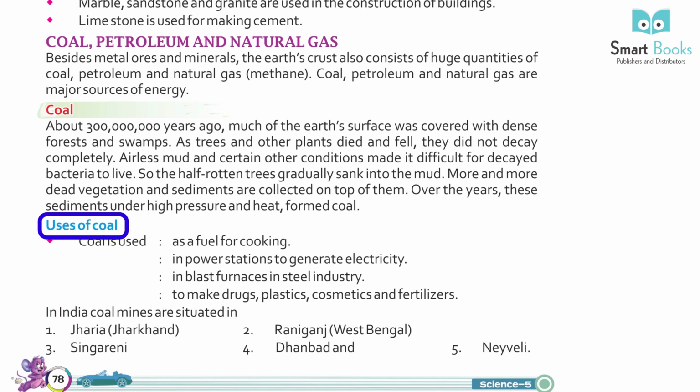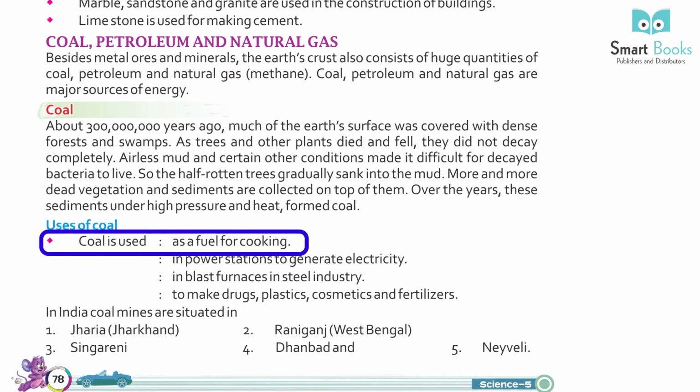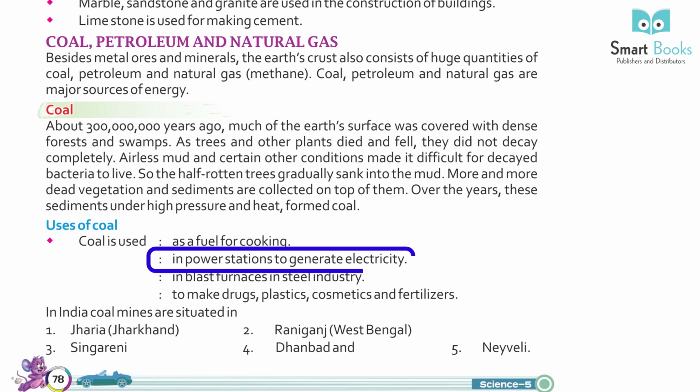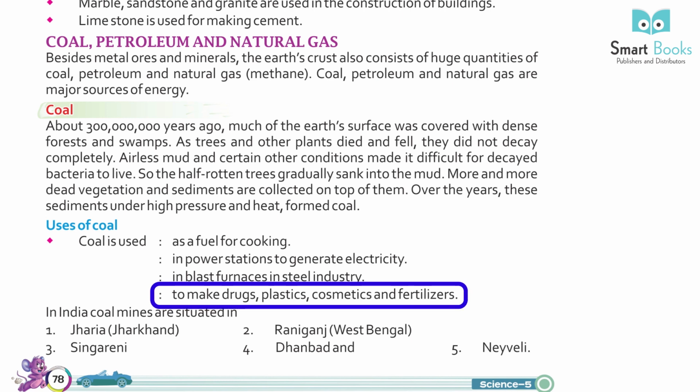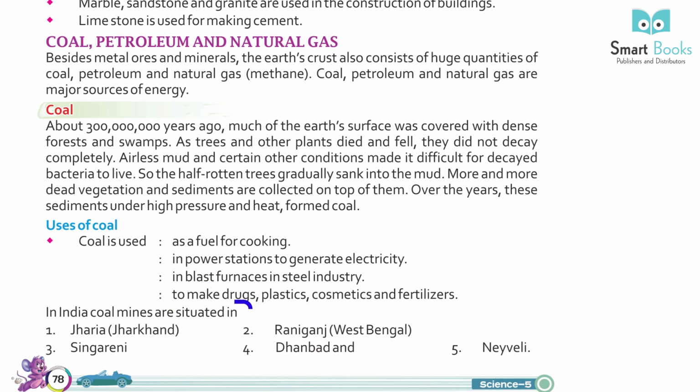Uses of coal. Coal is used as a fuel for cooking, in power stations to generate electricity, in blast furnaces, in the steel industry, and to make drugs, plastic, cosmetics, and fertilizers. In India, coal mines are situated in 1. Jharia, Jharkhand, 2. Raniganj, West Bengal, 3. Singareni, 4. Dhanbad, and 5. Neyveli.